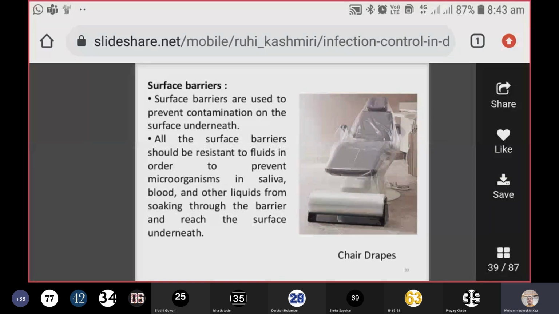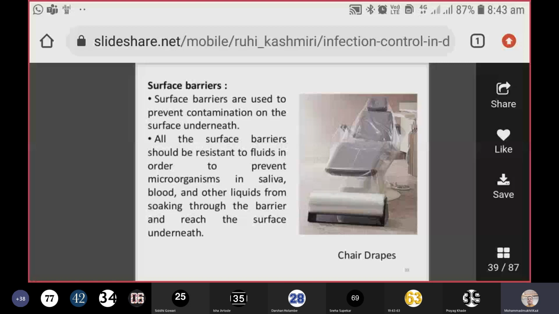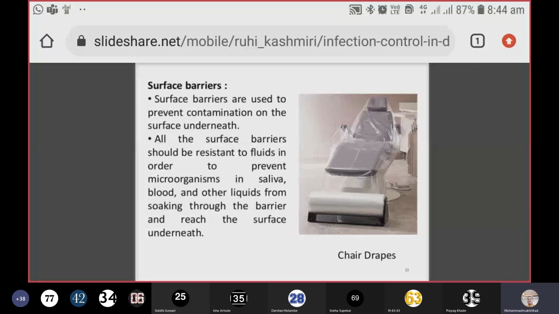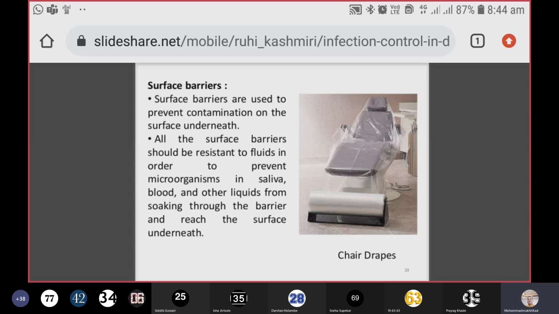Then surface barriers. After your procedure, you must clean the surface areas of your dental chair and in and around. Surface barriers are used to prevent contamination of the surface underneath. You have to take care of the entire chair by cleaning with the appropriate disinfecting solutions. All the surface barriers should be resistant to fluids in order to prevent microorganisms, saliva, blood, and other liquids from soaking through the back. Of course, your chair should not absorb the material. It should be water resistant.